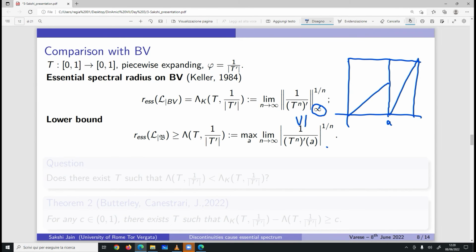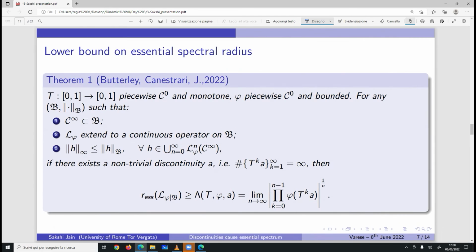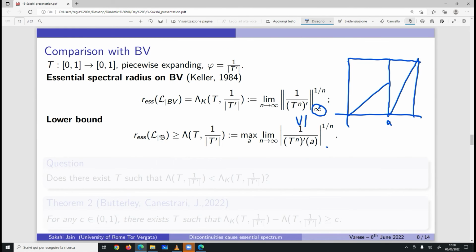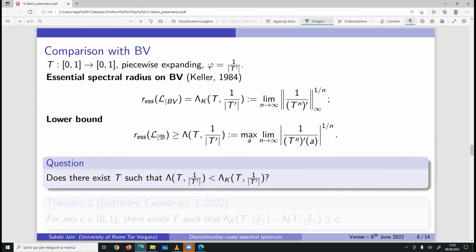So the next natural question would be, is it really true that there are systems for which these two quantities differ from each other? If they are staying equal forever, then it doesn't really make any sense to talk about this. So the next question would be, does there exist T such that these two quantities are different and our lower bound is strictly smaller than Keller's bound? And let's remember that I give lambda k as Keller's bound and lambda is ours.